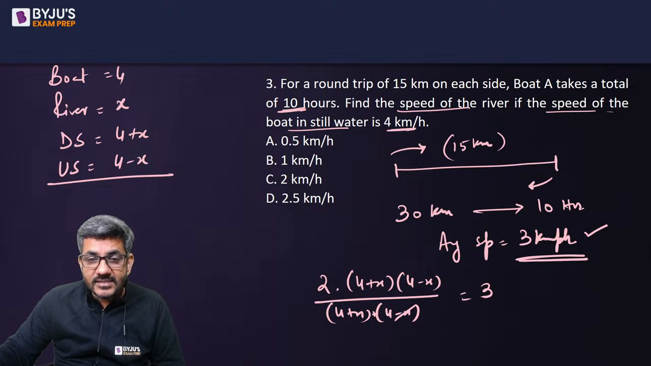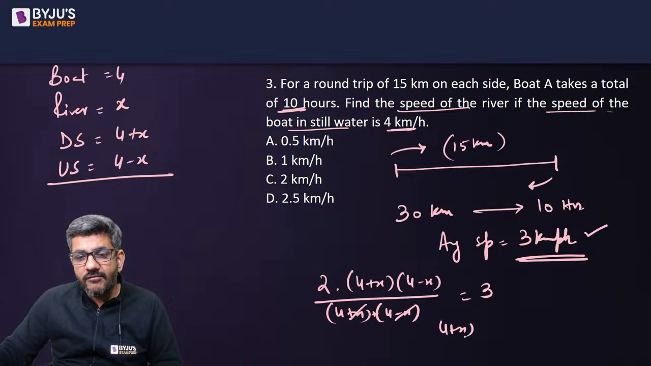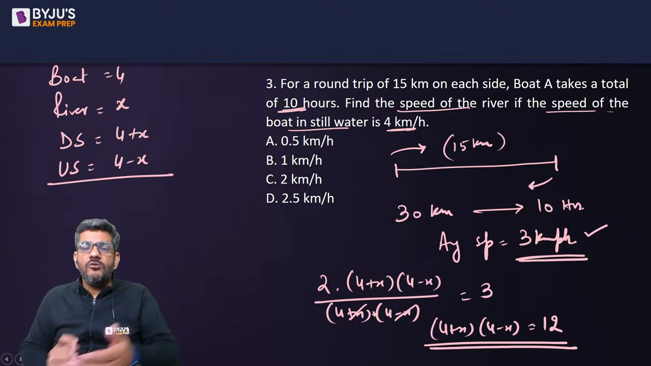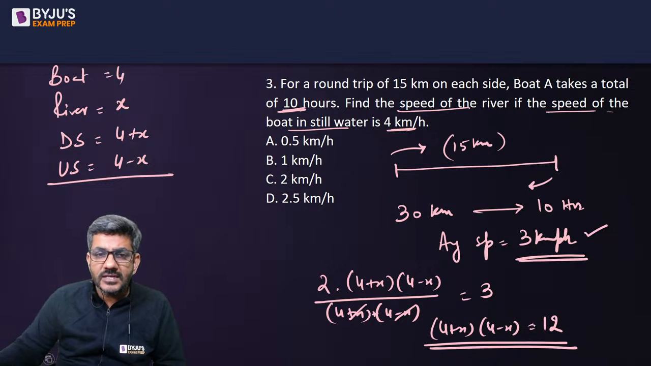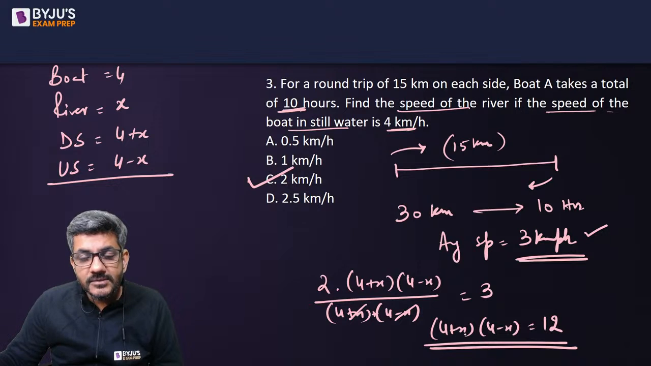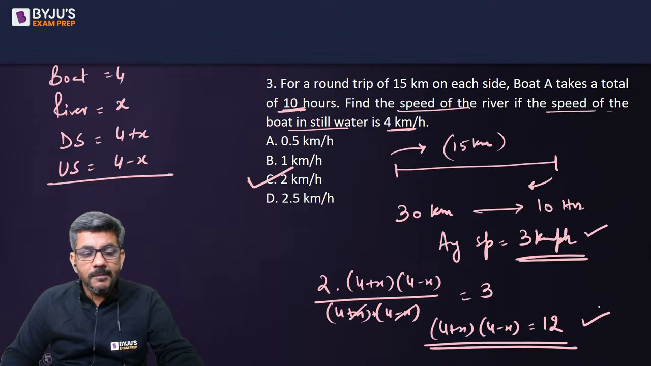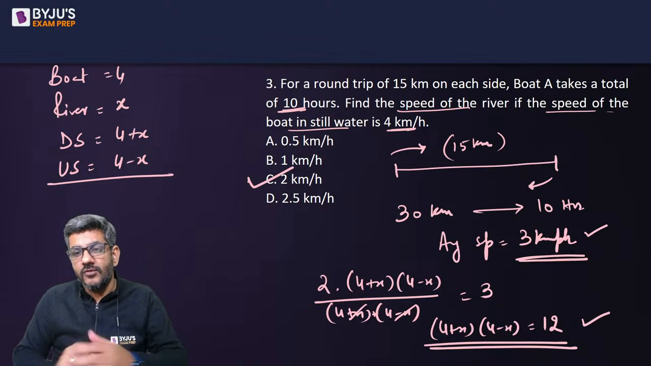So from here I see that x and x would cancel out. 4 plus 4 is 8. 8 will multiply with this and it will become 24. So I can say 4 plus x into 4 minus x is 24 by 2, that is equal to 12. So just by putting the values from the options, you can check which one would satisfy. You will see that if you put x is equal to 2, it becomes 6 into 2, 12 would be the right answer. So yes, option C is the right answer for this question.